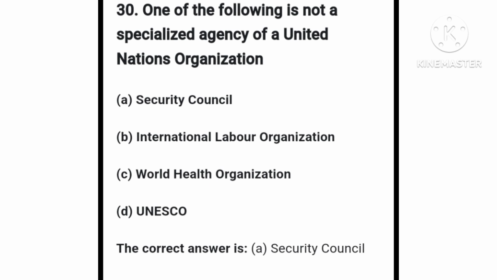International Labour Organization is a specialized agency of UN. It was established in 1919. Its major target is to improve the condition of workers throughout the world. The headquarters of International Labour Organization is in Geneva. World Health Organization, or WHO, came into existence in 1948, and its headquarters is in Geneva also. Major target of WHO is to improve the knowledge and standard of health all over the world. The full meaning of UNESCO is United Nations Educational, Scientific and Cultural Organization.